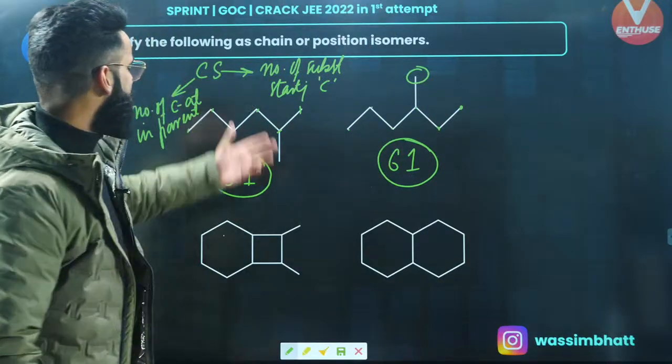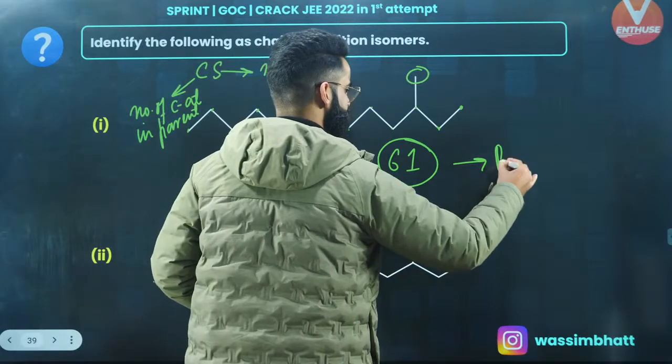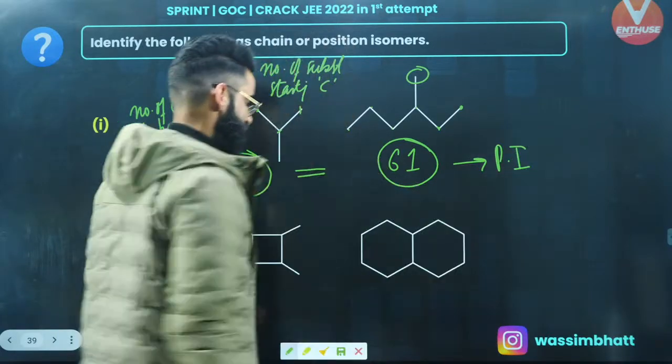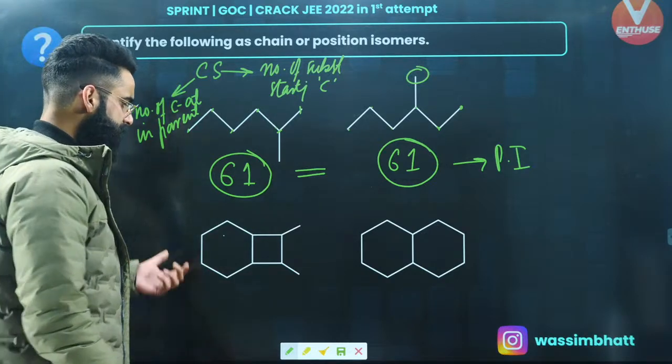When the CS value comes out to be the same, that means these are going to be the position isomers, right? When the CS value comes out to be different, these are going to be the chain isomers. Have a look, guys.